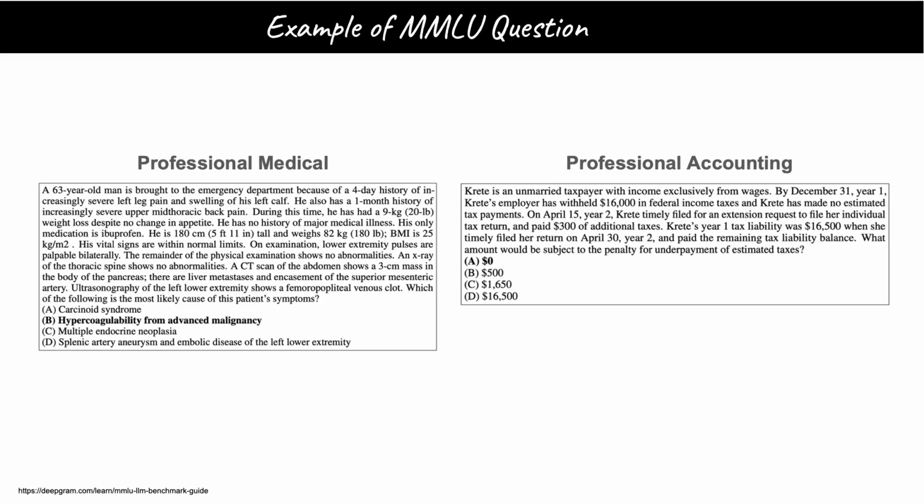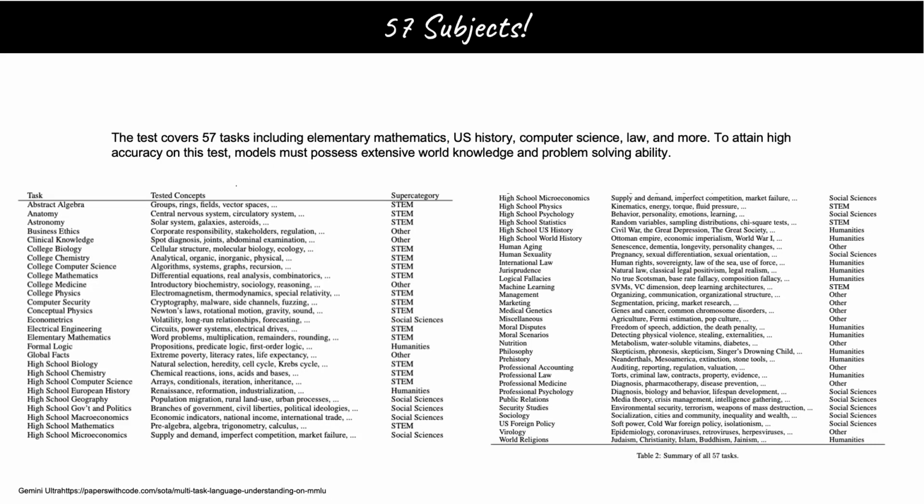To really appreciate what this means, let's have a look at some example MMLU questions. On the left side here is a question given to medical professionals. You can see that it describes the symptoms of a 63-year-old man who presented to the emergency department with leg pain and swelling, etc. To answer this question correctly, the AI has to choose answer B. On the right side is a question for professional accountants. It describes a complicated tax situation and asks what is the penalty that the person must pay for the underpayment of tax. Those are just 2 examples.